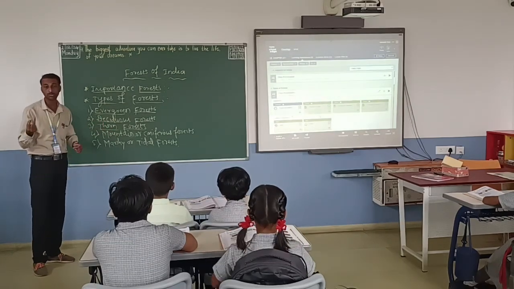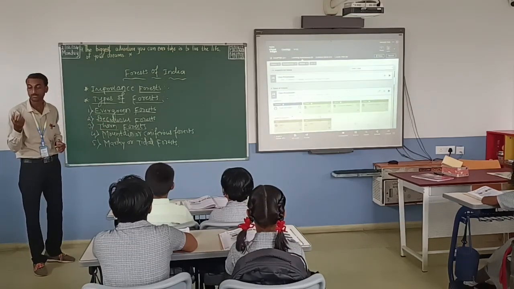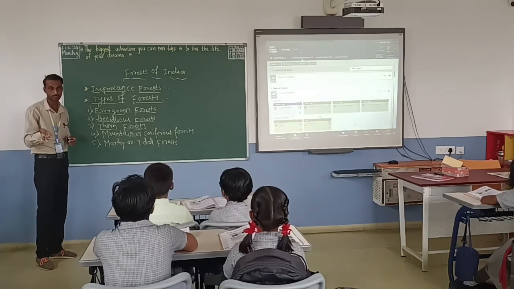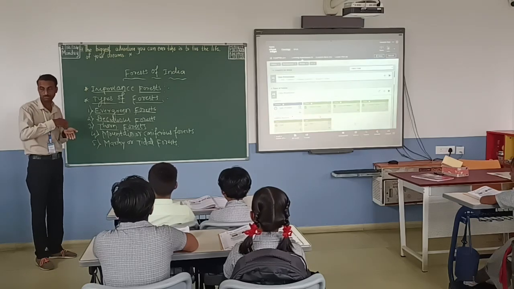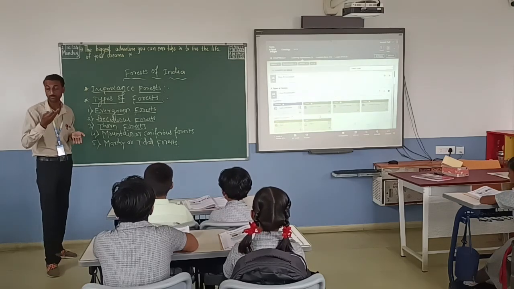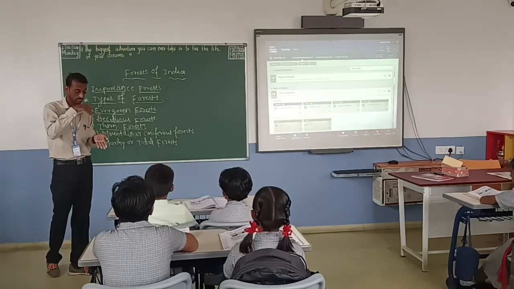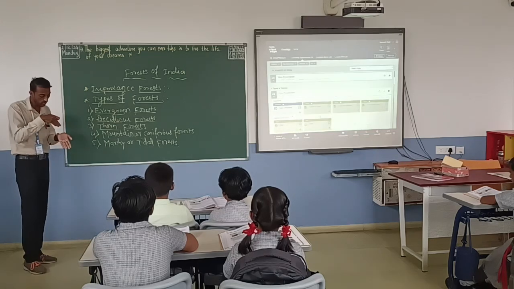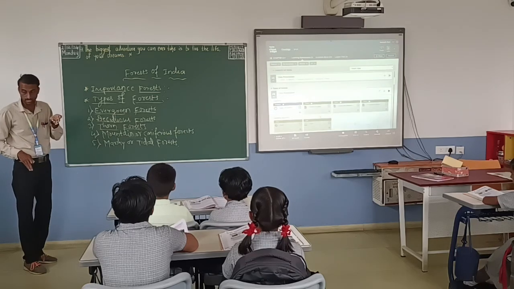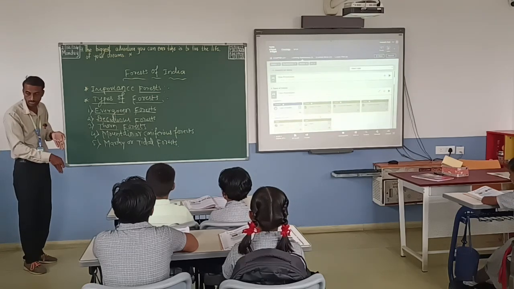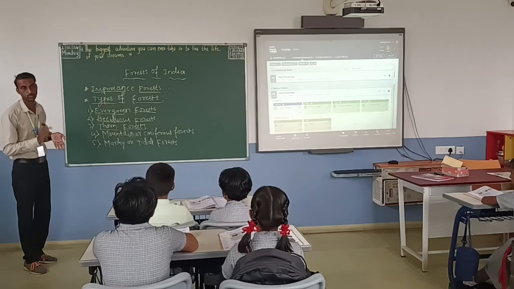The leaves of these trees look like needles. When rain falls, the water falls on the leaves, which look needle-shaped, and it goes directly to the roots.